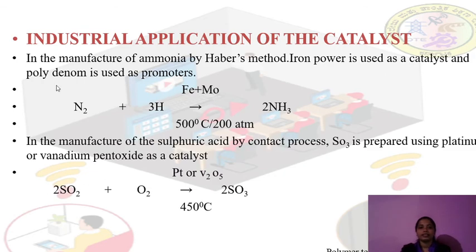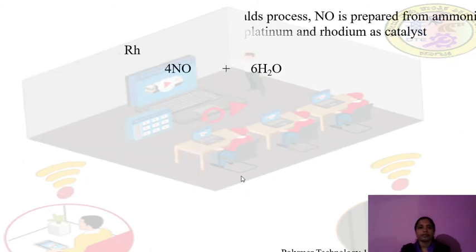Next it is in the manufacture of sulfuric acid, which is by the contact process. The manufacture of sulfuric acid is called the contact process. Here we are using platinum or vanadium pentoxide as a catalyst.